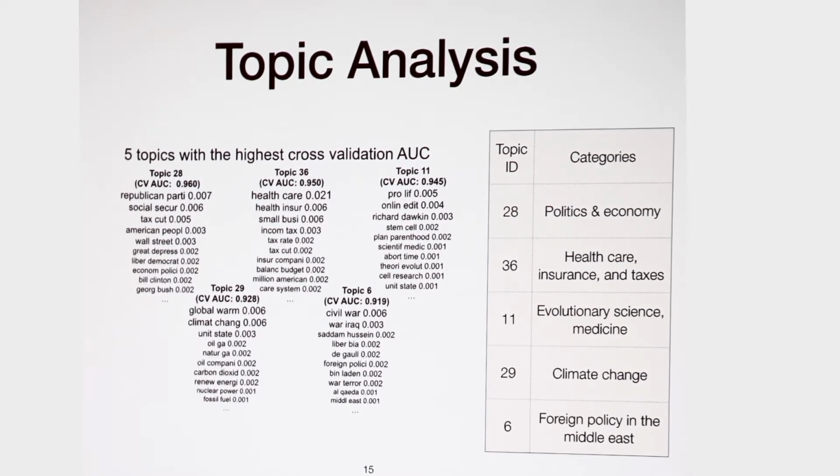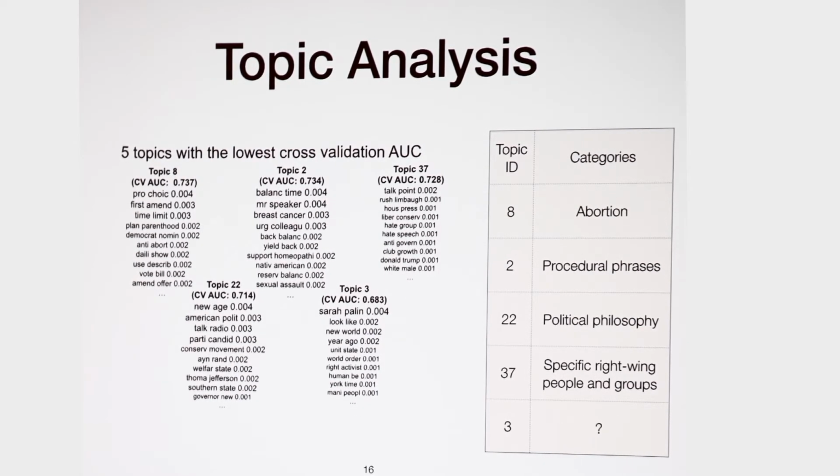We can see a lot of substantive topics here, like politics, economic, healthcare, taxes, climate change, and so on and so forth. And here are the 5 topics with the lowest cross-validation AUC. As you can see here, there is still one substantive topic, abortion, here. It could be the case that the discussion among the members of Congress was not distinct between the 2 parties when these speeches about abortion were delivered. And of course, we can see some uninformative topics like procedure phrases here.